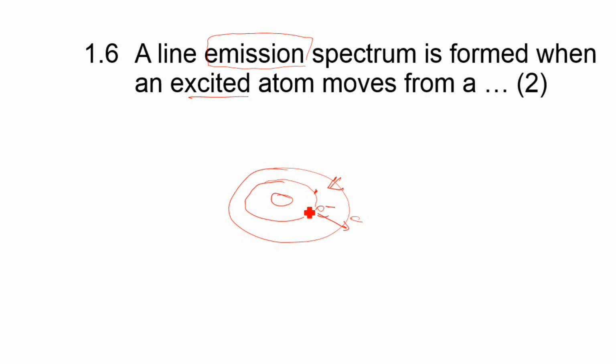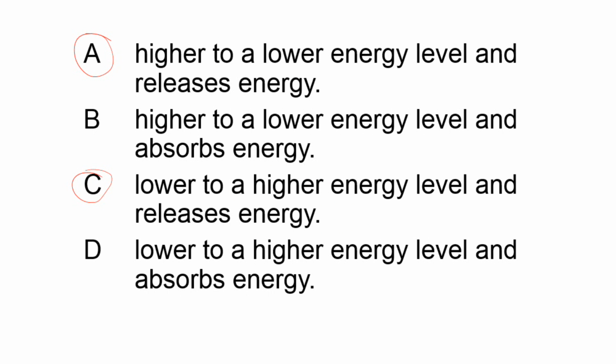Right. Then for it to go back to the ground state, it has to release energy, guys. So it cannot release energy from a lower energy level to a higher energy level. No, it must be the other way around. It must be from a higher one to a lower one. So let's have a look at our two options. Higher to a lower and releases energy. Lower to a higher and releases energy.